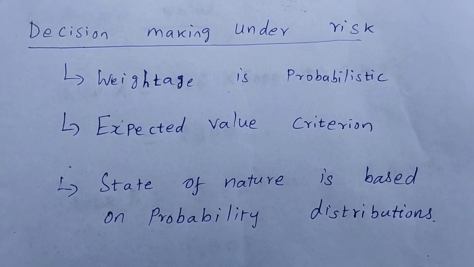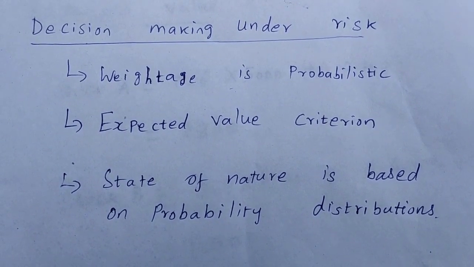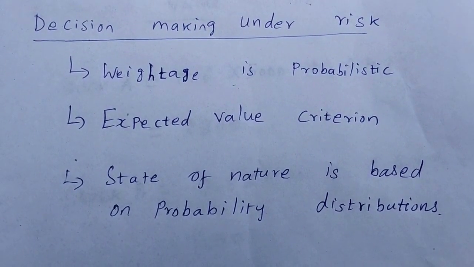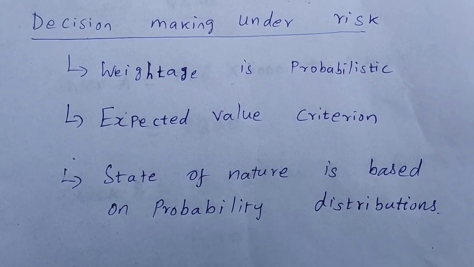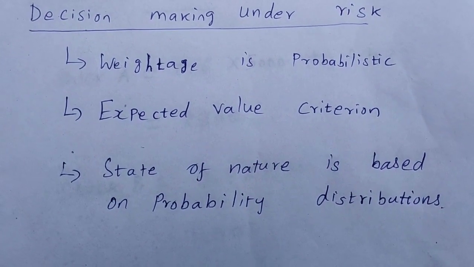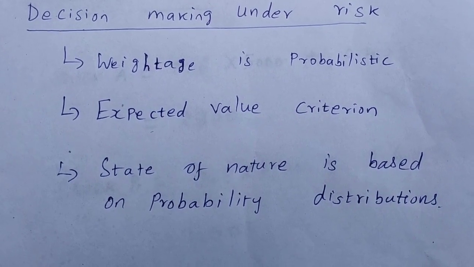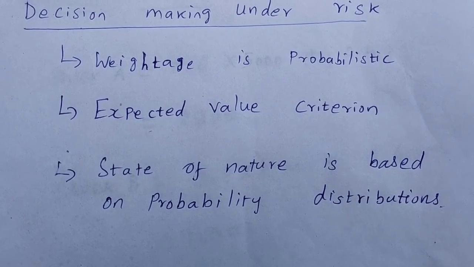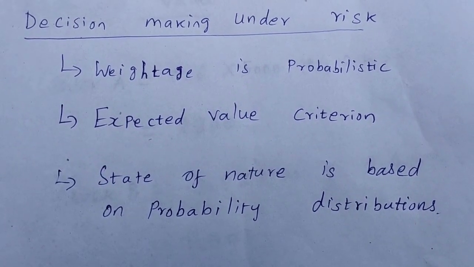So since the weightage is probabilistic, we cannot calculate the return. We have to calculate the expected value. The expected value we are going to calculate with the given weightage that is probabilistic in nature. So the state of nature is actually based on a probabilistic distribution. We are going to look at an example so that you can understand how it is different from the previous one.